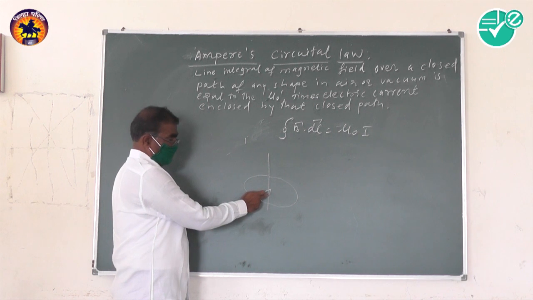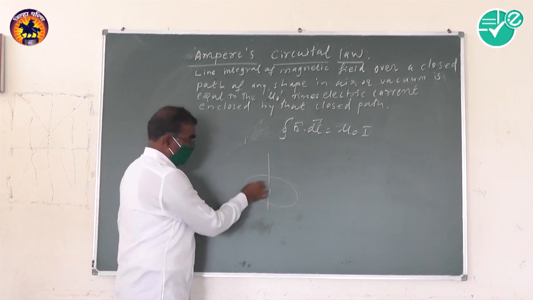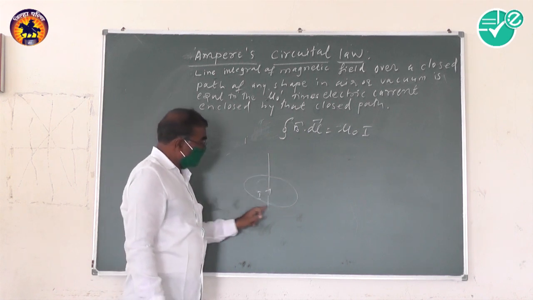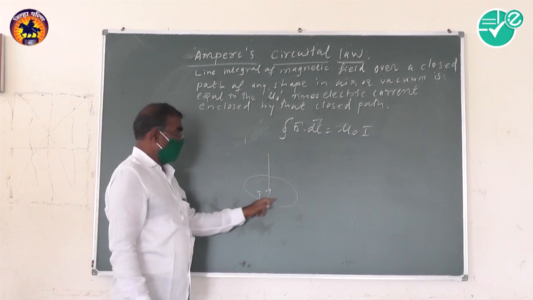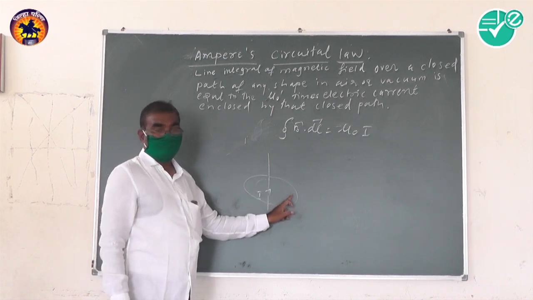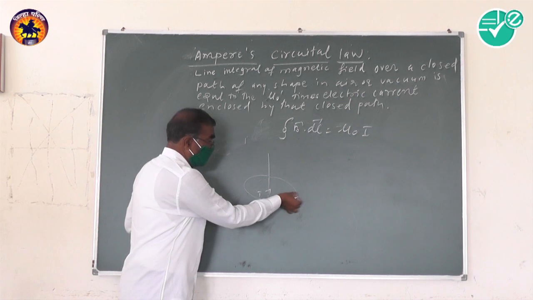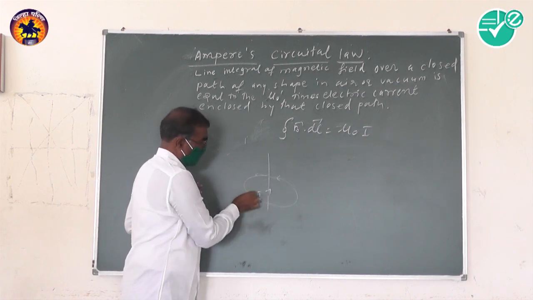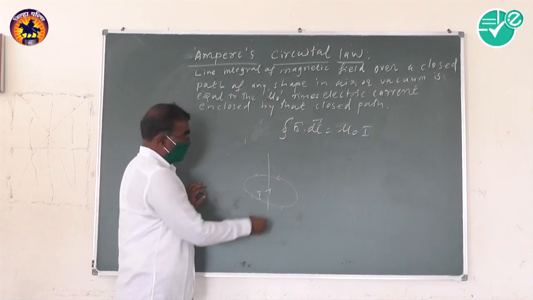The current in the conductor will set up a magnetic field around the conductor, and that magnetic field around the current carrying conductor is represented by circles. We have to consider one such closed circle, that is, the magnetic lines of force around the current carrying conductor.